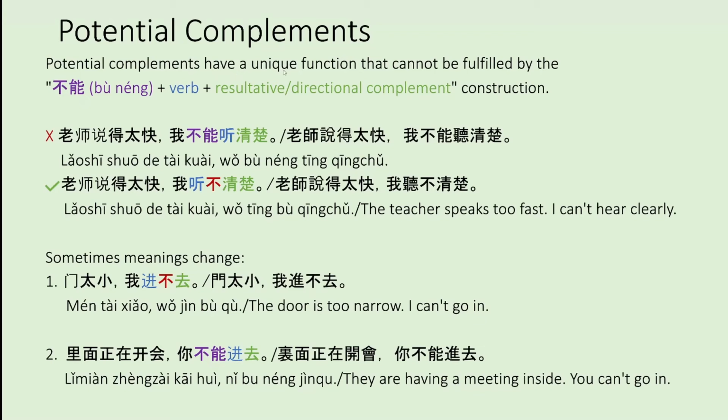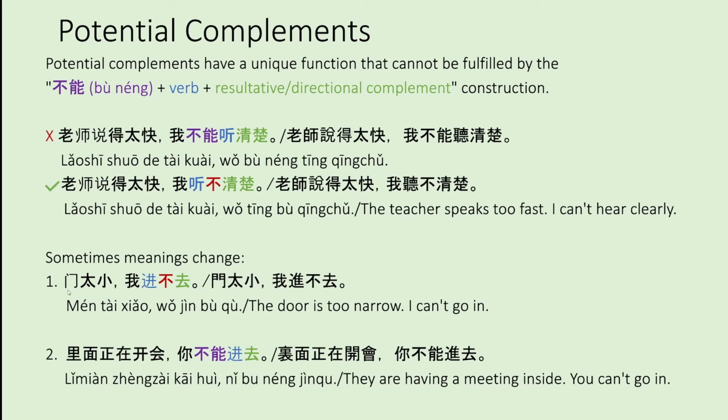Potential complements have a unique function that cannot be fulfilled by the 不能 plus verb plus resultative directional complement construction. So you can't say 老师说得太快，我不能听清楚. Instead, you should say 老师说得太快，我听不清楚. So you can't just put 不 in front of 能 to make it a negative meaning sentence. If you're trying to do a negative meaning sentence, then you should use 不 instead of 能. So sometimes meanings can change if you use the wrong structure.